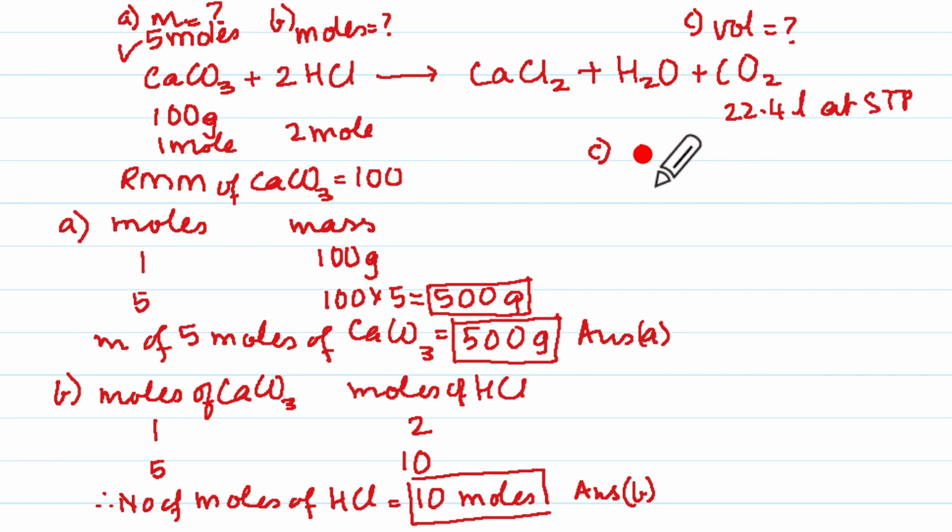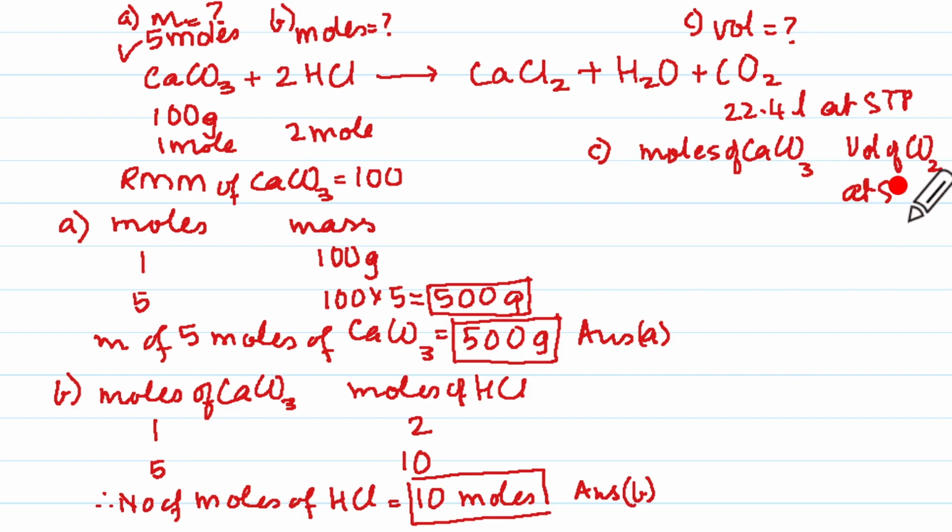We are going to make the first column as moles of CaCO3, and here it will be volume of CO2 at STP. If there is 1 mole of CaCO3, then corresponding volume here is 22.4 liters. So if it is 5 moles, then it will be 5 multiplied by this.